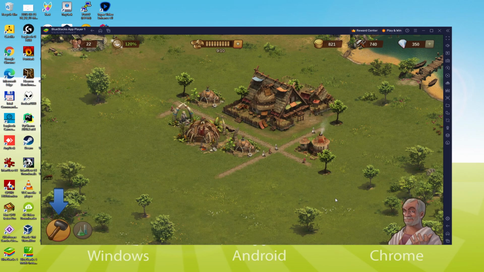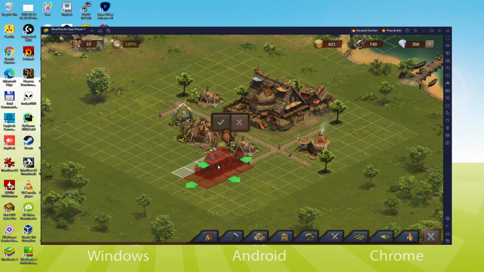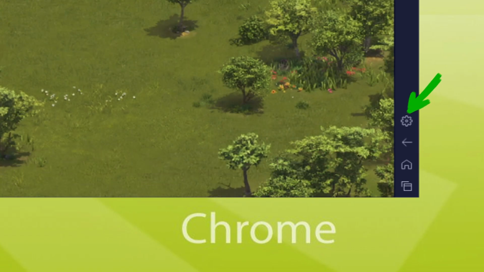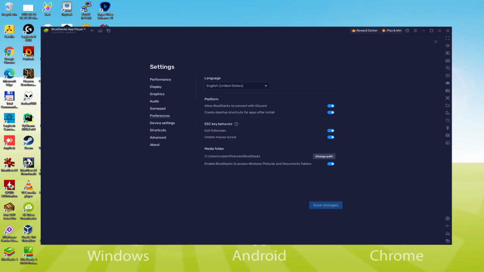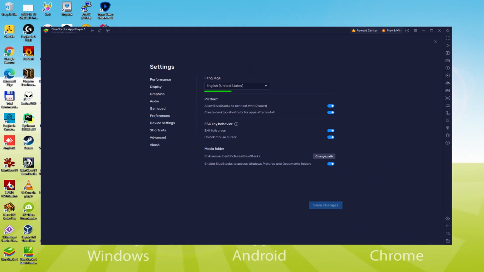Sometimes it happens that the emulator is launched in the wrong language, for instance, in Mandarin. And so to set it up in the right language we browse here to the cogwheel. And right here among other settings, we click on the language drop down. We may choose the language we prefer, Italian, Mandarin, and so on. Once the language is selected, we would save, the emulator would reboot, and the game, next time we launch it, will also be in the chosen language.